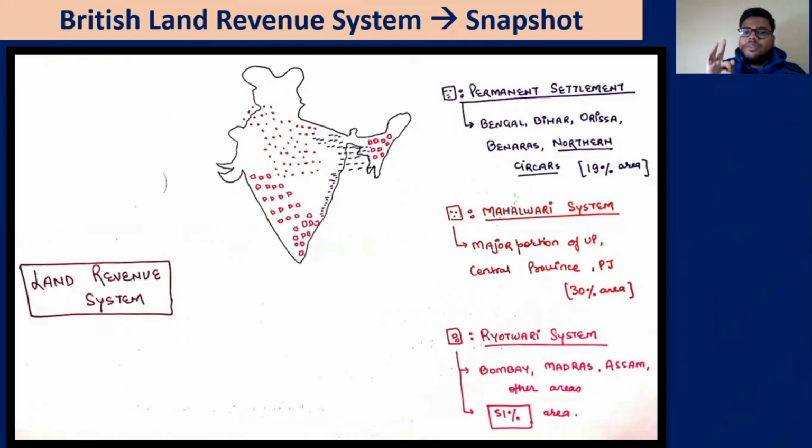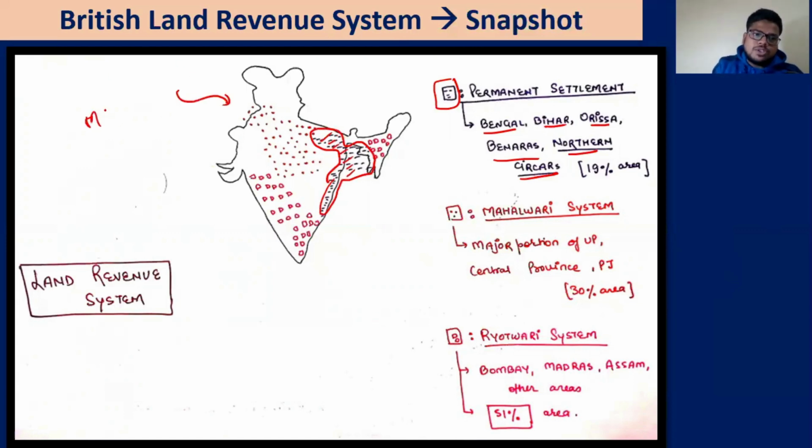3 major land revenue systems were introduced by the Britishers. The first one is the permanent settlement. You can see the areas: Bengal, Bihar, Odisha, Banaras, Northern Sirkars. These are the areas of the permanent settlement. This is a very rough idea, and you can make this map in your mains exam as well. That is why I have drawn it by hand. It needs to be just an indicative map. Around 19% of the total area was under the permanent settlement.